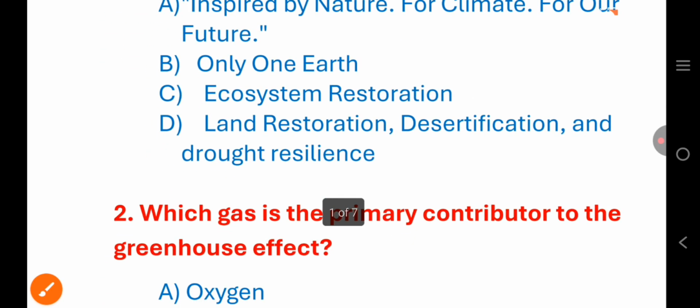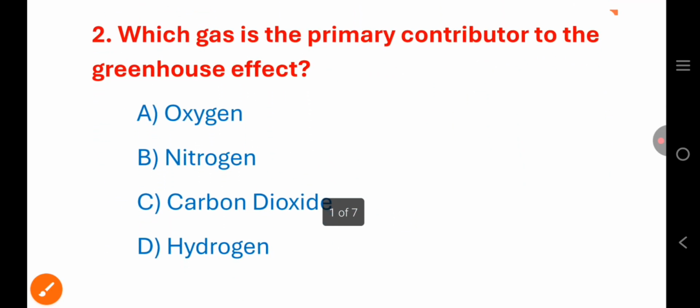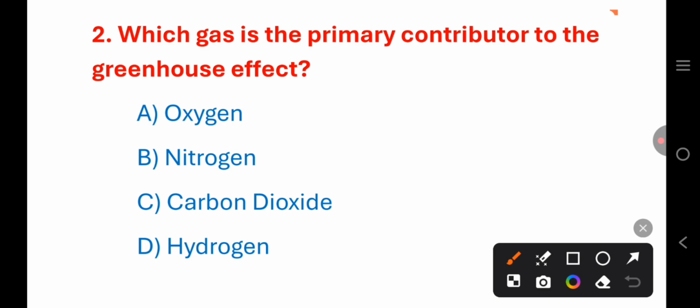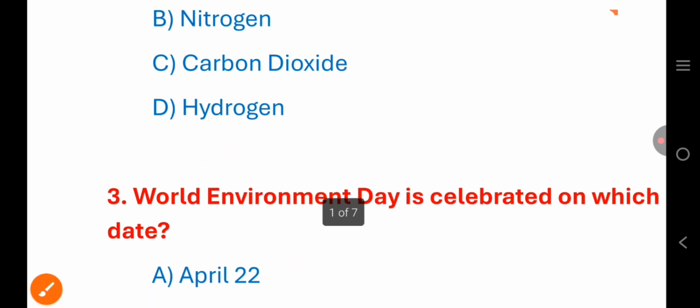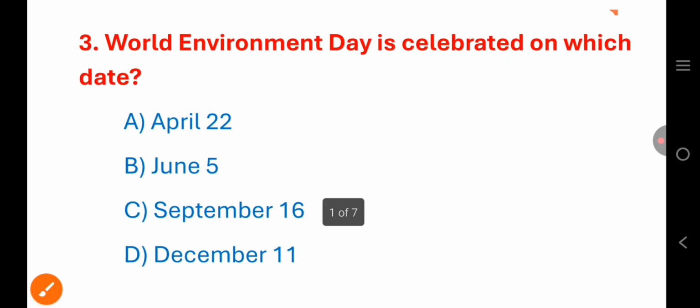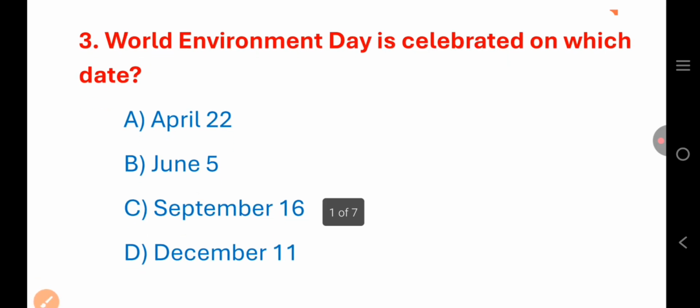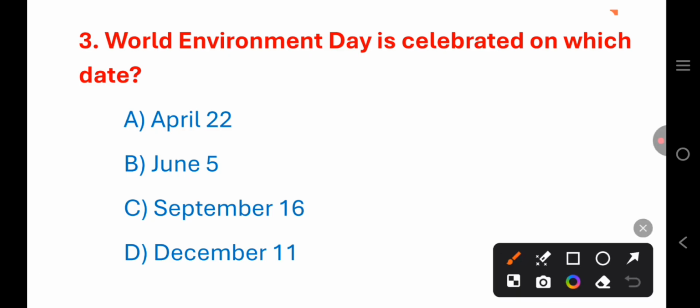Next, question number 2. Which gas is the primary contributor to the greenhouse effect? Oxygen, nitrogen, carbon dioxide, or hydrogen? It is option C, carbon dioxide. Next, World Environment Day is celebrated on which date? April 22, June 5, September 16, or December 11? It is June 5, option B.